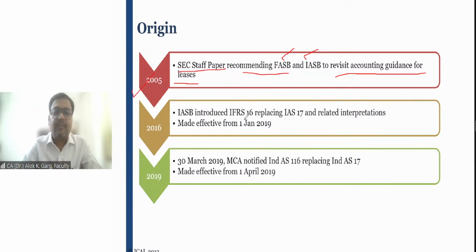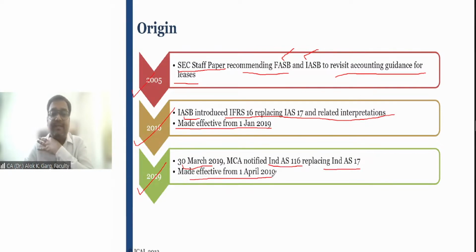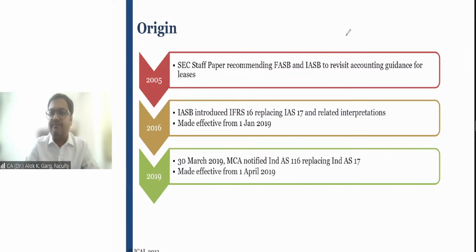Okay. In 2016, International Accounting Standard Board introduced IFRS 16, which replaced IAS 17 and related interpretations. This standard was effective from 1st January 2019. Likewise, in India, on 30th March 2019, Ministry of Corporate Affairs notified IND AS 116, which replaced IND AS 17. This standard was effective from 1st April 2019. Right? Is that clear? This is what we have discussed already.